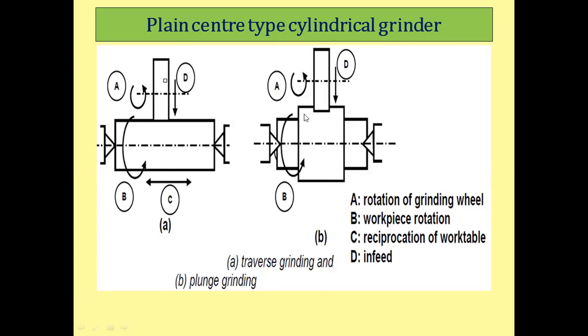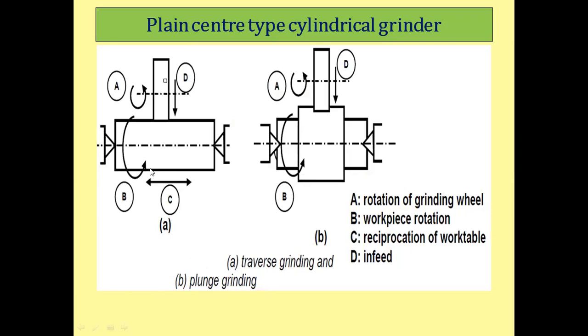And if the grinding wheel has less length as compared to the workpiece, at that time the grinding wheel has only a rotary motion and infeed motion. If the length of the workpiece is less, the workpiece has only a rotary motion, not C motion. That is not a reciprocating motion. That type of grinding is called plunge grinding. So these two grindings are classified on the basis of only the length of the workpiece.